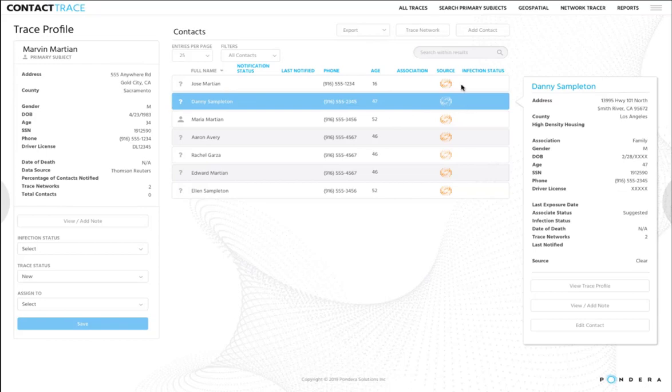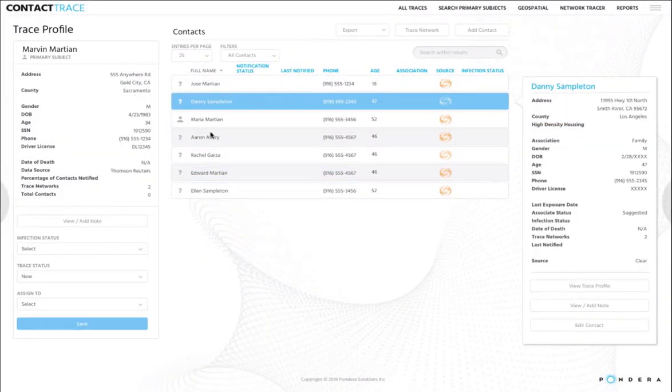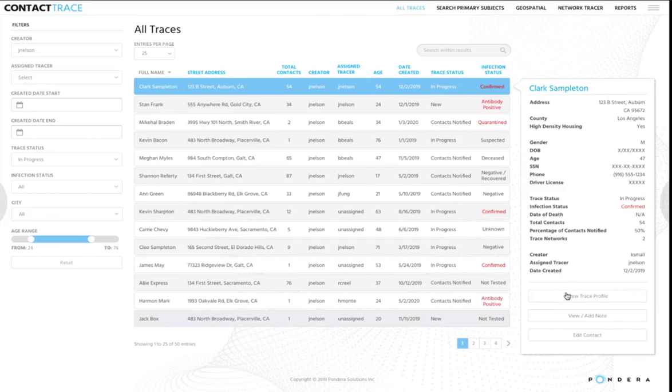In addition, the tracer has the ability to add contacts and, in real time, import the contact information for those individuals from the Thomson Reuters CLEAR platform. Let's take a look at another record here. In this case, this has been started and we're already working on it. You can see the trace status is in progress and the tracer is J. Nelson. And then we're going to go ahead and take a look at his trace profile.